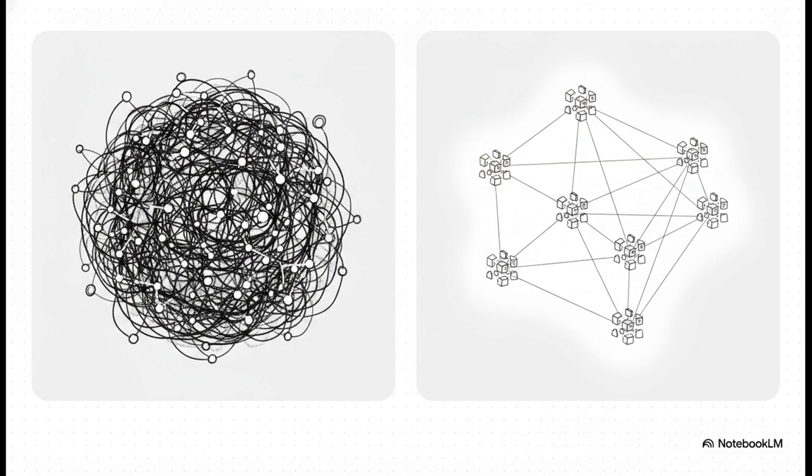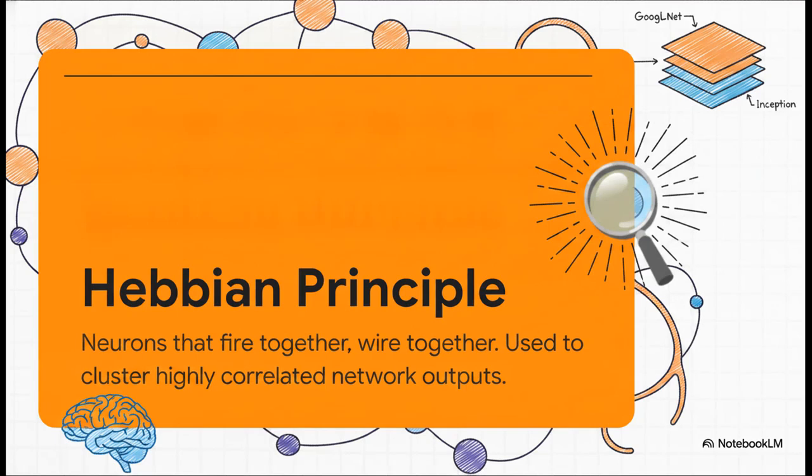But here is the absolute genius part. It covers that sparse structure using readily available dense components. It's all about being incredibly smart with your connections rather than just blindly adding more of them. And this elegant method didn't just appear out of thin air. The Google researchers were heavily inspired by theoretical work from Arora et al., which actually echoes a famous neuroscience theory called the Hebbian principle. That principle simply states, neurons that fire together wire together.